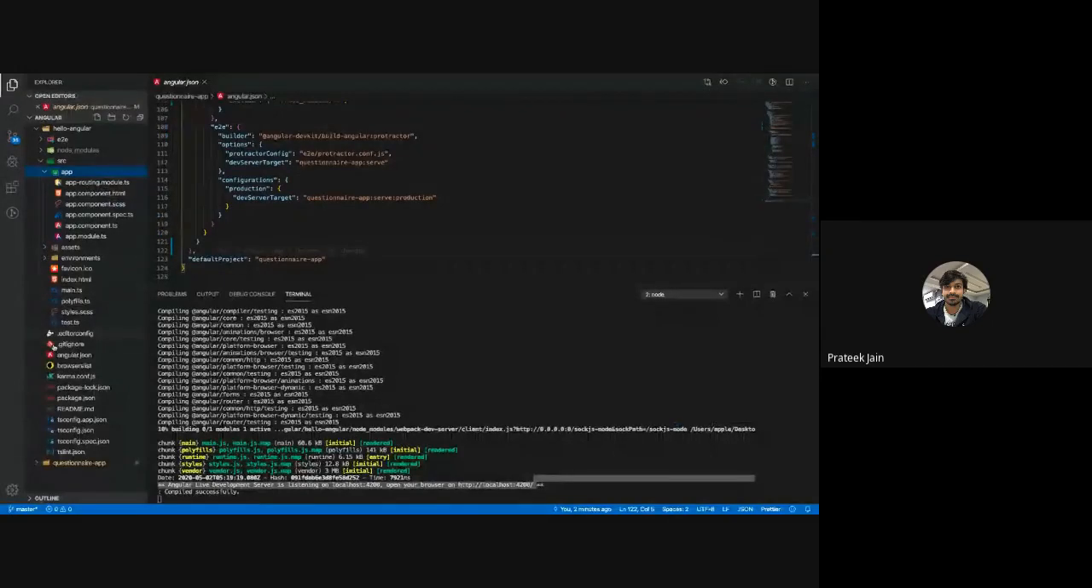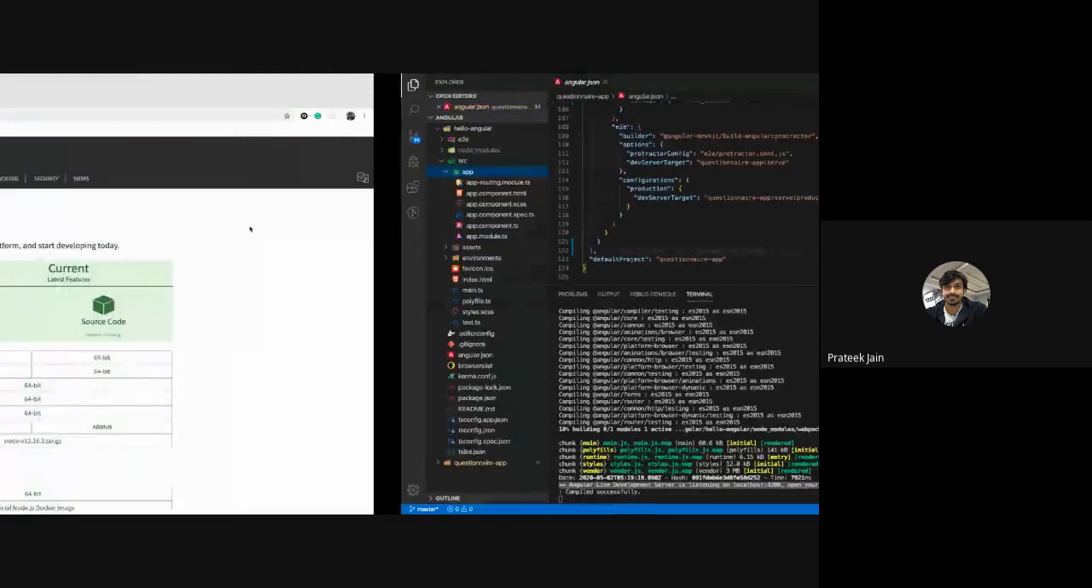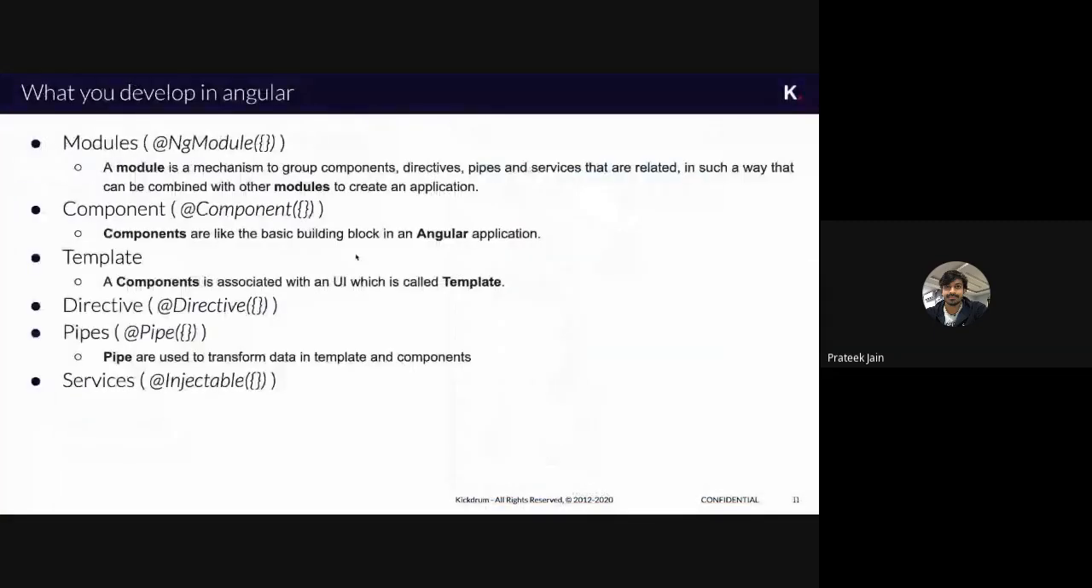Other than that, they are all helper files and configuration files which right now you don't have to bother about, so we'll skip that. Okay, so now we have created the project, we have run that project, and it is working fine.